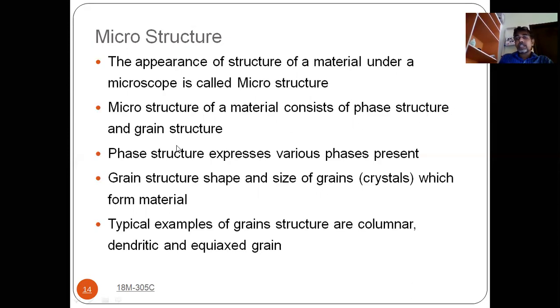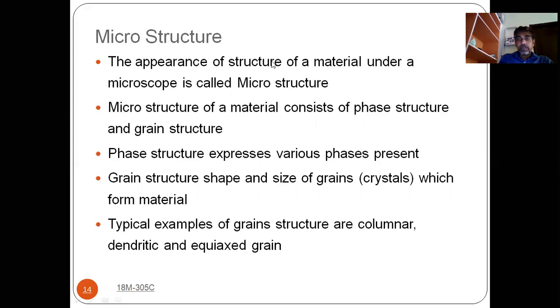And in the grain structure, whether you have coarse grains or small grains. Which type of grains you have can be studied in the microstructure of a material. Microstructure is nothing but what we see when we study the material using a microscope. So you have two types of microstructure here, phase structure and grain structure.